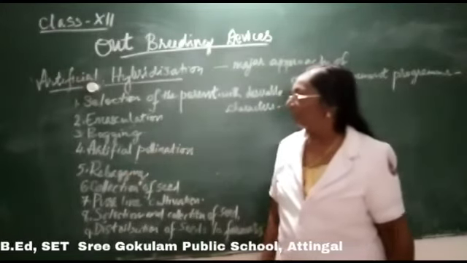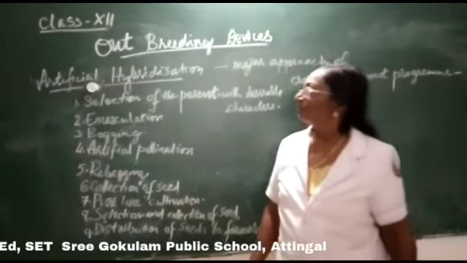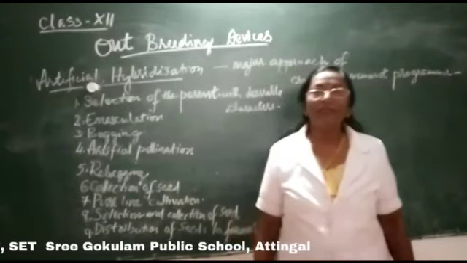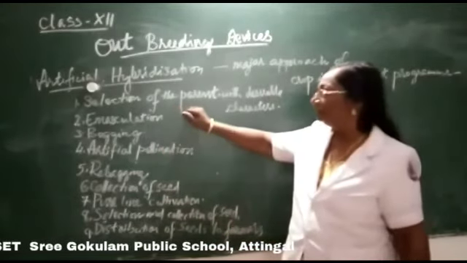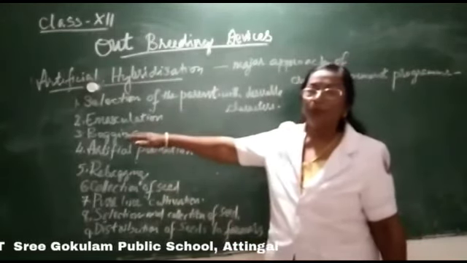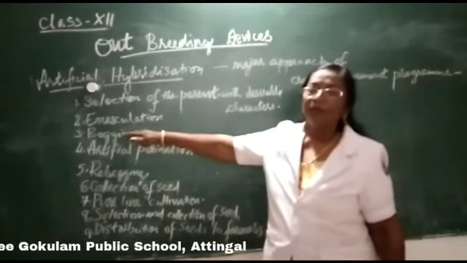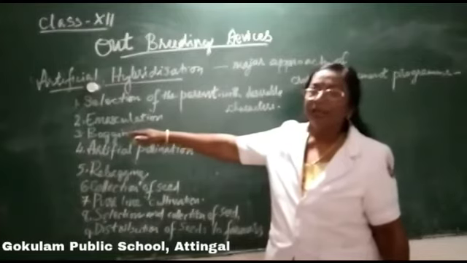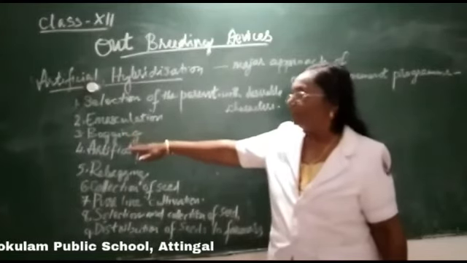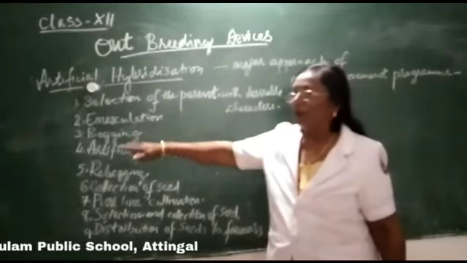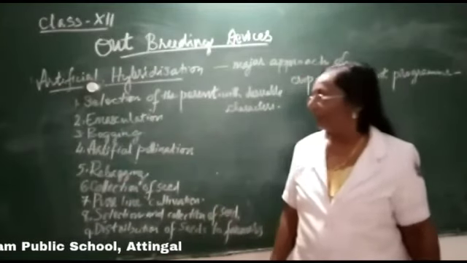First, selection of parents having desirable characters, then emasculation, or removal of the anthers before the flower bud opens and anthers mature, and then bagging to avoid contamination by foreign pollen grains.